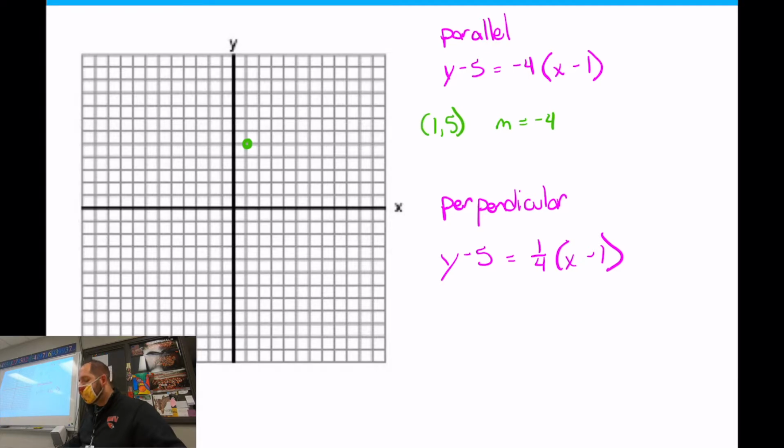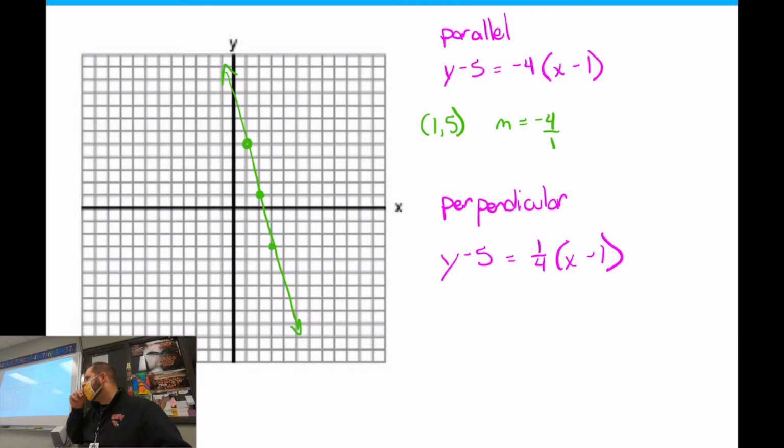Goes down over 1. Yeah, down 4 over 1, right? So the negative just means it drops and it runs to the right. Drop 4, 1, 2, 3, 4, run 1 to the right. And you can keep doing that over and over and over. You don't need to. All right, there's the line that's supposed to be parallel to my other one.